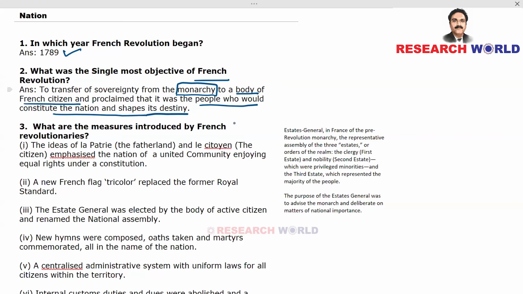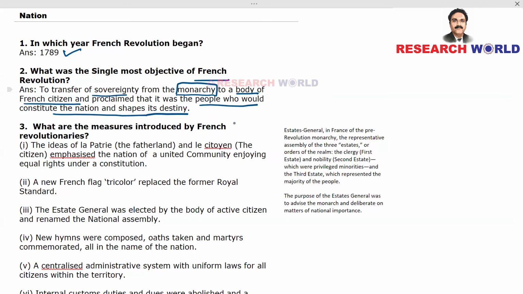If you remember my previous class, the definition of sovereignty and monarchy was introduced, and you can cross-check. Sovereignty is the absolute power vested within a country, and that power is conferred by the people to the ruling persons who were elected by the people.